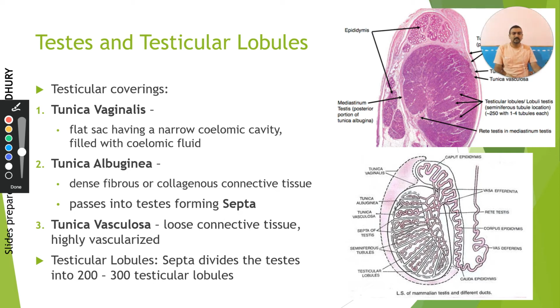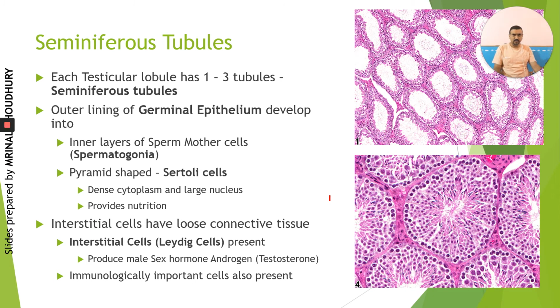Other than that, within each testicular lobule, there is an inner lining of vascular tissue. Loose connective tissue will be there along with vascular tissue, which is called the tunica vasculosa. Within that tunica vasculosa tissue, we have some coiled tube-like structures. These coiled tube-like structures are called seminiferous tubules.